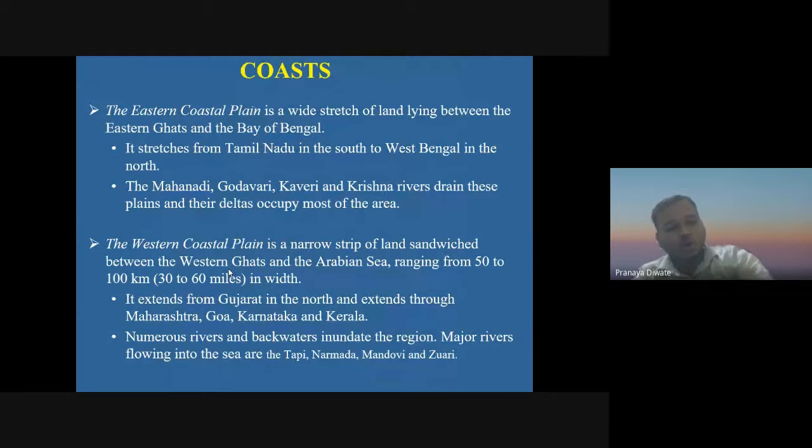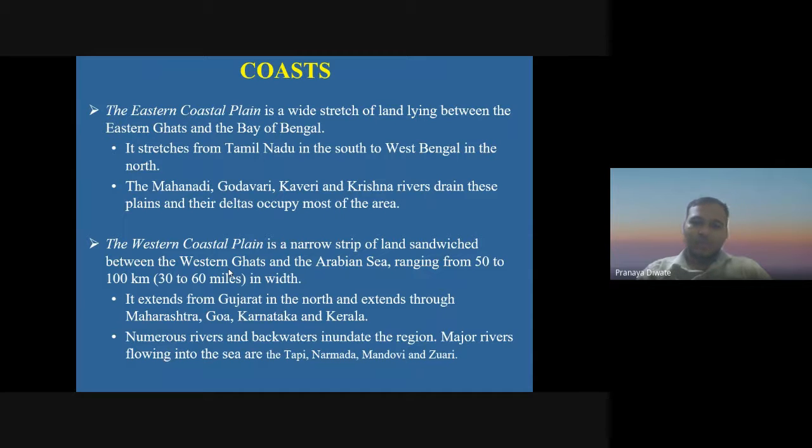Then, when we are talking about the physiographic division, you know that the coastline is also a very important factor. The eastern coastal plain is a wide stretch of land lying between the Eastern Ghats and the Bay of Bengal. It stretches from Tamil Nadu in the south to West Bengal in the north. The Mahanadi, Godavari, Kaveri, and Krishna rivers drain this plain and their deltas occupy most of the area.